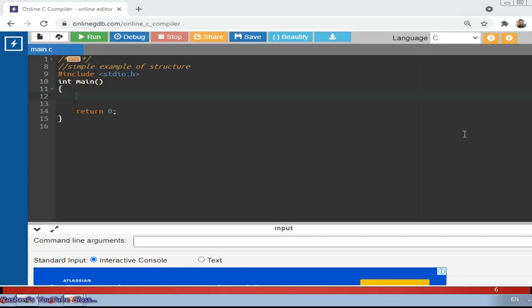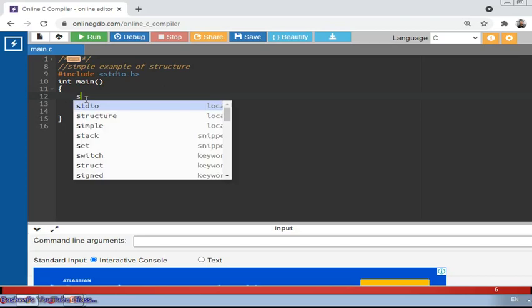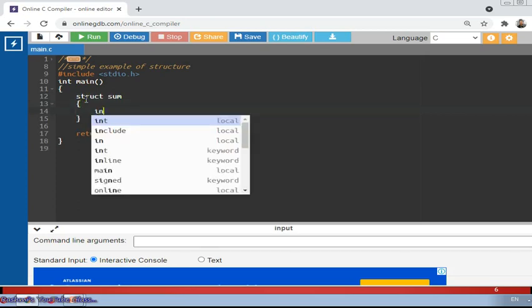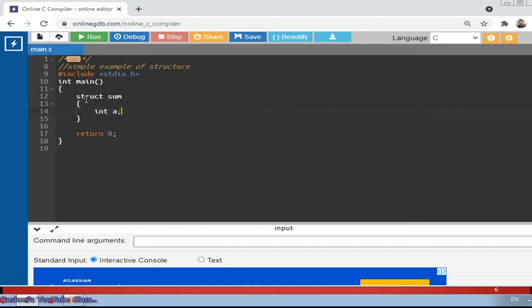So let's see a simple example here. I'm creating a simple structure inside the main function, and thereafter I will create one more outside the main function. So, struct sum is the name of the structure, and inside this I'm creating two integer variables, one more for the total, and one more for the average that I'm taking as float. So four variables here.